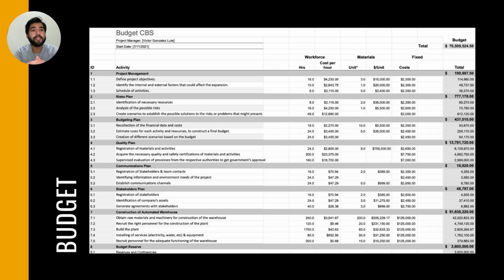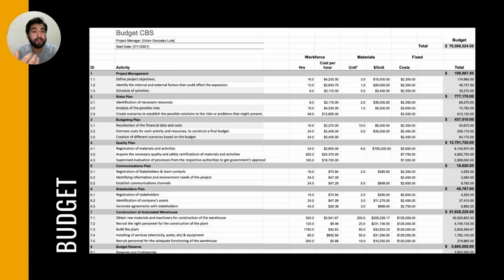And this reserve needed to be of $3,600,000. So we needed to take that into consideration for the construction of our budget. But also we needed to be aware of the resources that would be required. And this ranges from the office supplies and everything that we needed to create the WBS or the project charter, up to the electricity or other costs that could affect our budget, like the facilities we were working at.